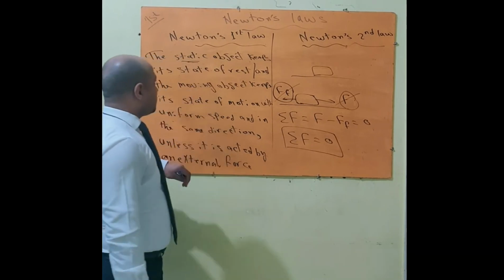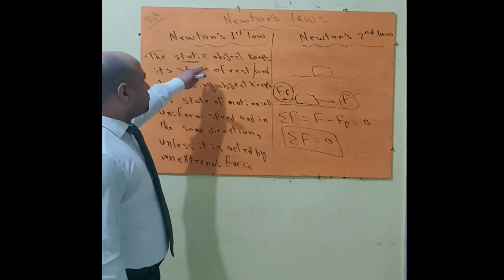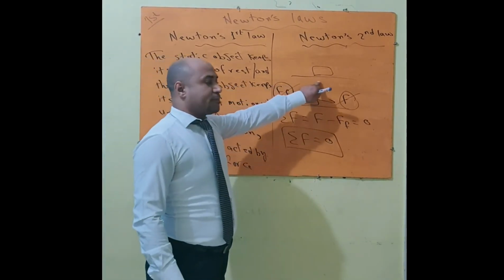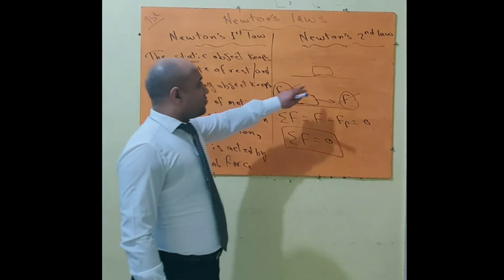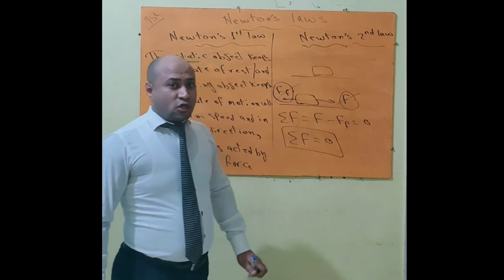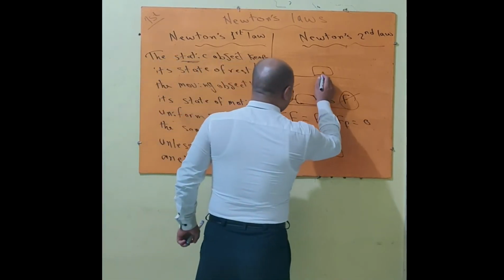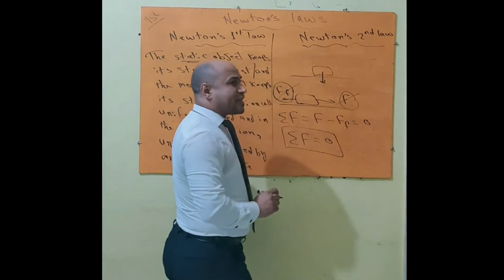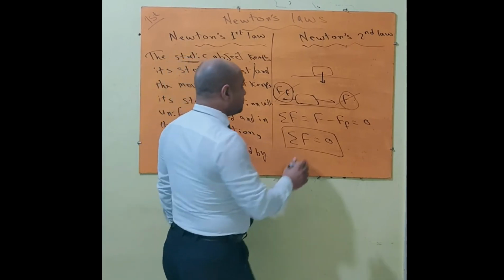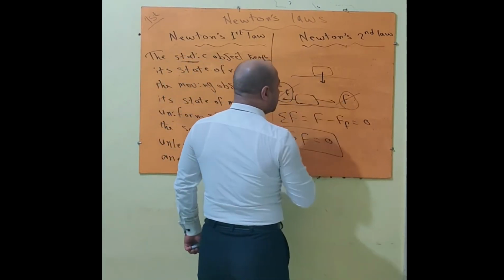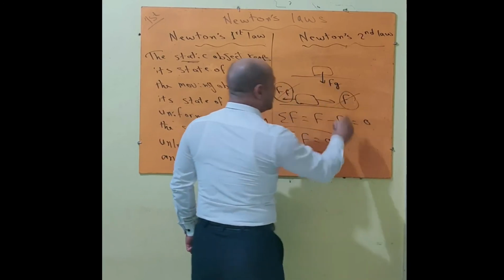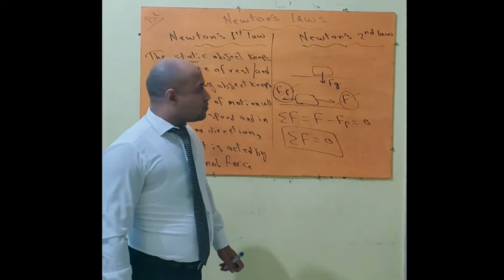So again, Newton's first law: the static object, such as the box, keeps a state of rest because there is no net force acting upon it. You can say that there is a force acting upon the box, which is called gravitational force or weight.